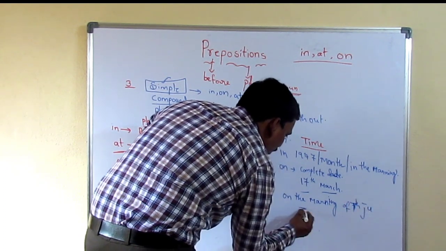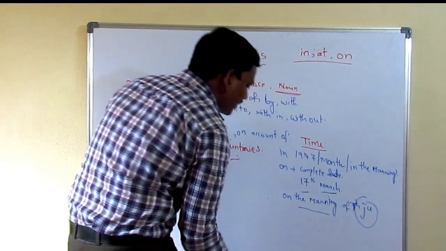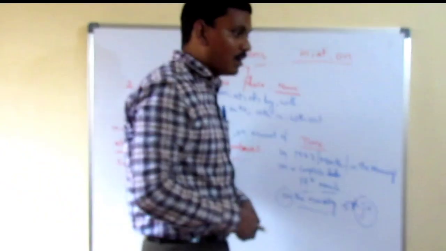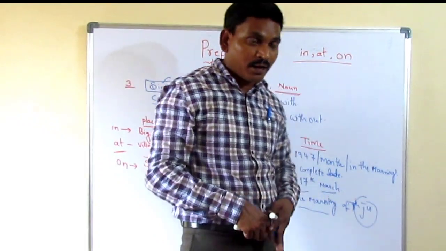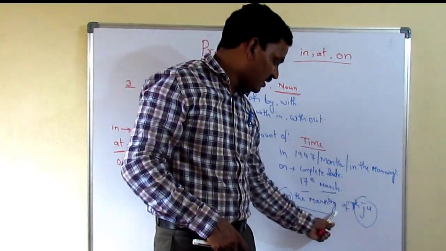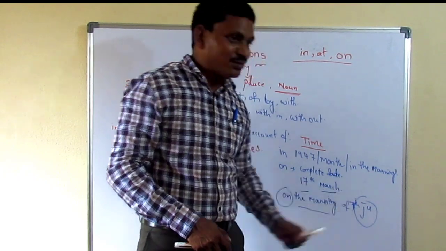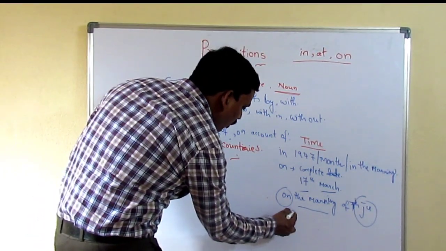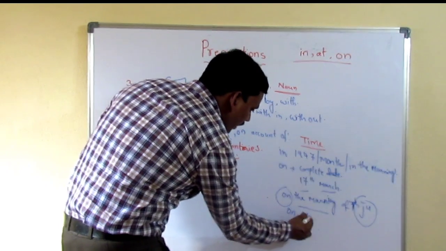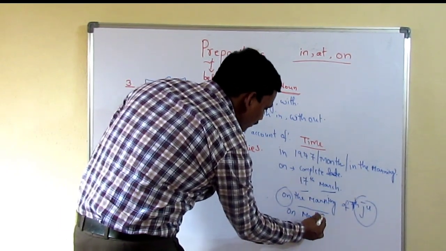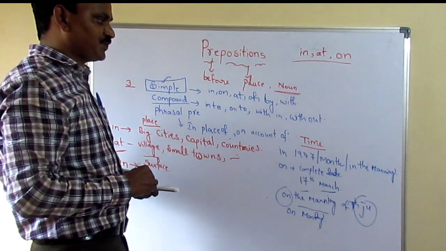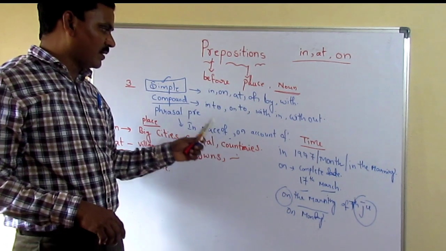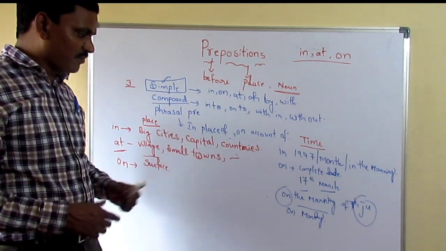In the morning, followed by any other date and all, we have to use on the morning of Monday or of Saturday of July. But if it is not followed by that, we have to use in the morning. And not only that, if it is a date and all, on, like day, on Monday, on Saturday, like that we must use on, friends. So like this, for place and date, in and on will be used.